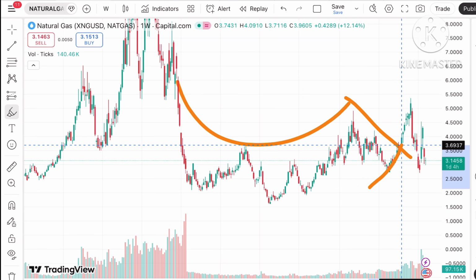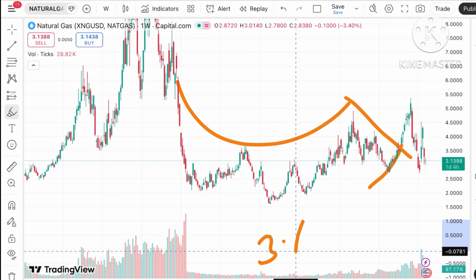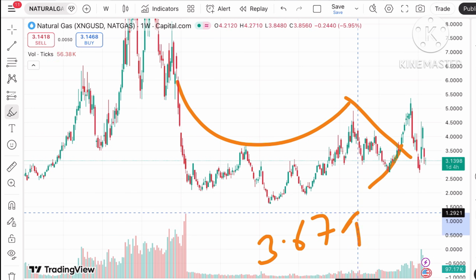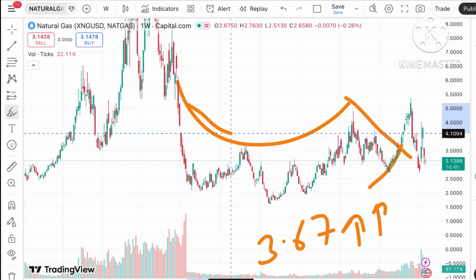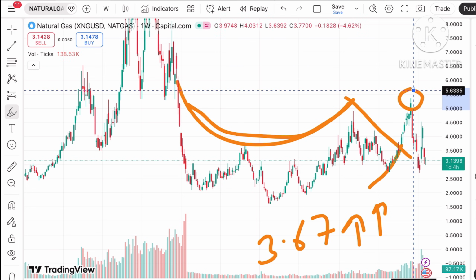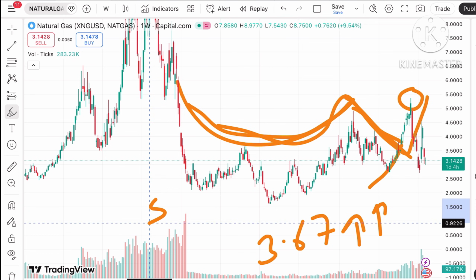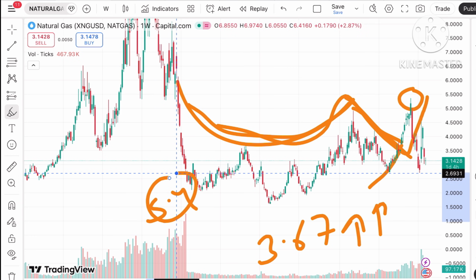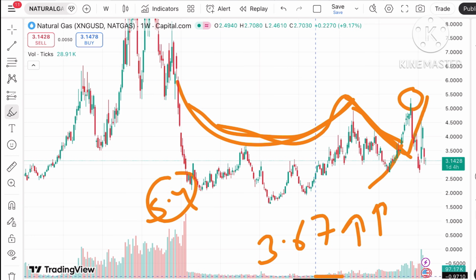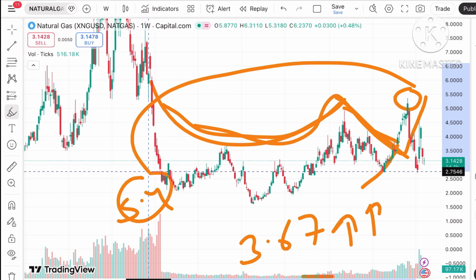As soon as the price started going above a level of 3.67, we have seen the trend was towards the upside. That is where this cup pattern was formed, and from there a further upside can be seen towards 5.4. The second thing you have to understand here is this is the bigger pattern.